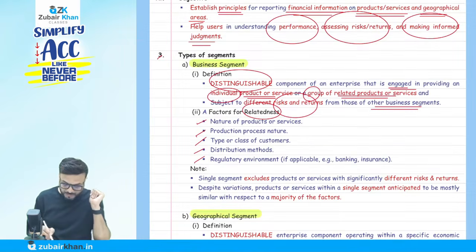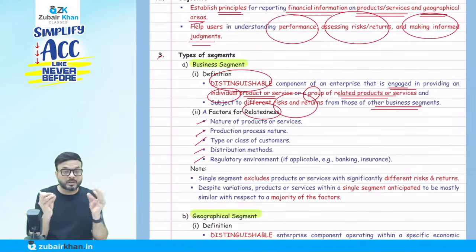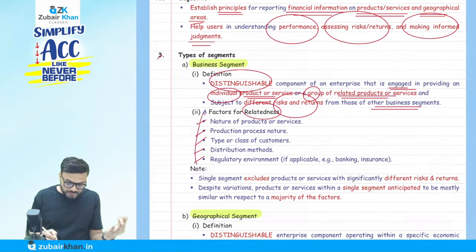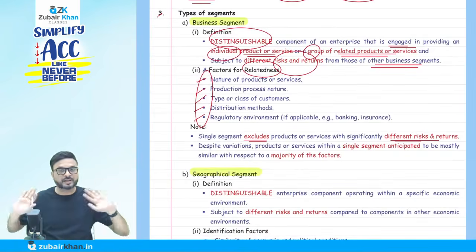Regulatory environment, if applicable, like in different segments, like banking, insurance, what law is applicable. Whether it is the same or different. So they are not saying all these conditions should be satisfied. They say a single segment excludes the product or service. Okay, risk and reward is different. They are a different segment.